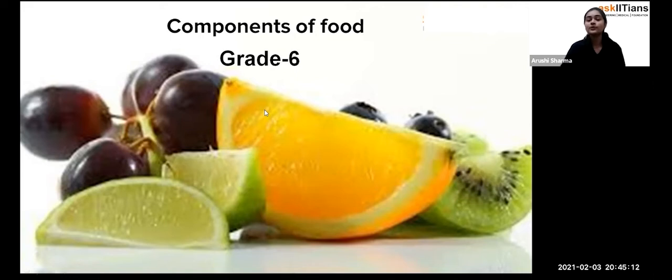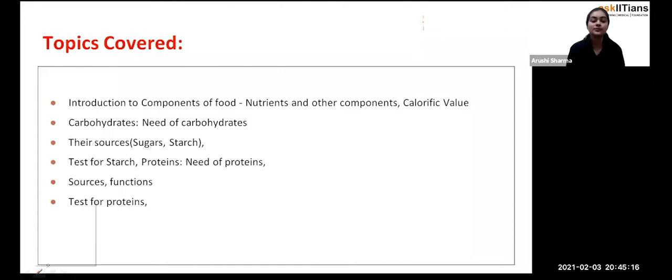Now, the topics which we are going to cover in today's class are these: first of all, we have an introduction to the components of food, that is, what nutrients are and what calorific value is. Then we'll start discussing the particular components: first of all carbohydrates, then proteins, and then we'll see some tests for them also. Okay, so now let's start with the chapter.